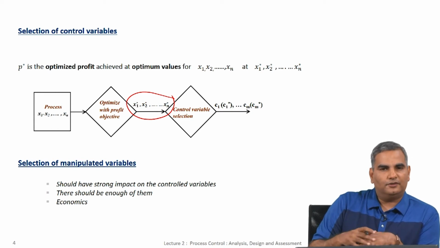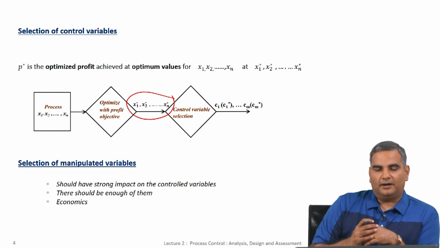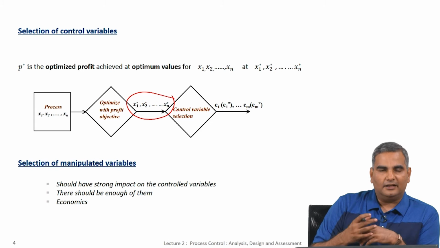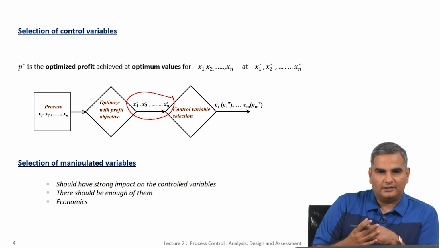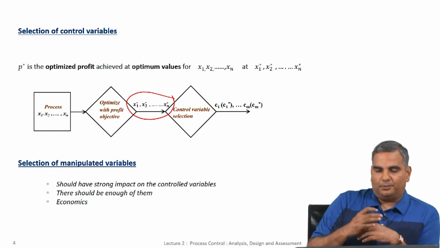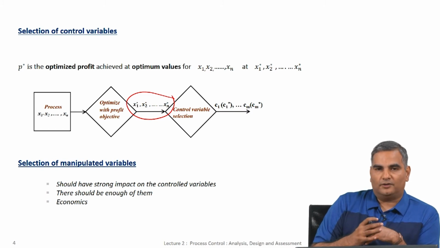You could do all of this very mathematically in very sophisticated fashion, but in most cases in real industrial practice, it is done more from prior knowledge and insight about the process.